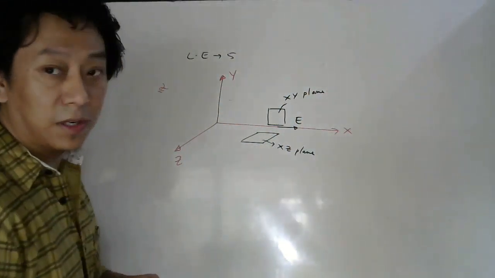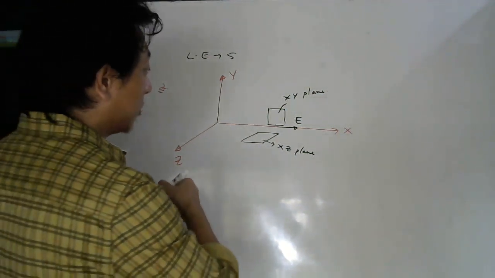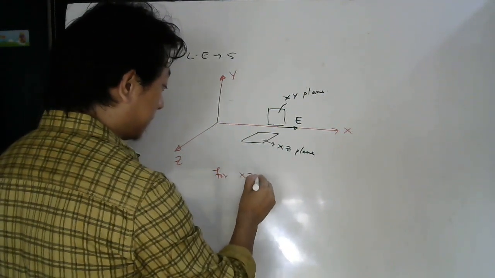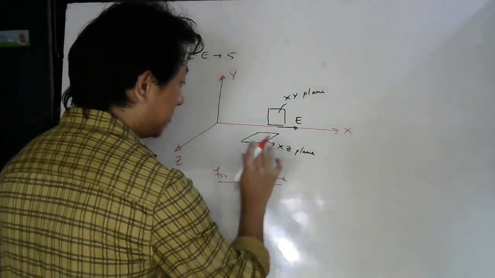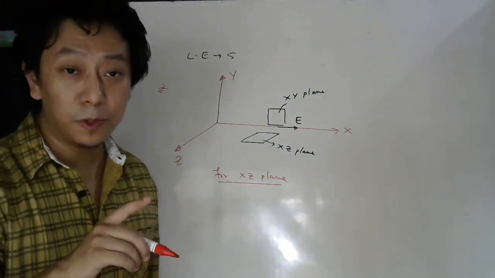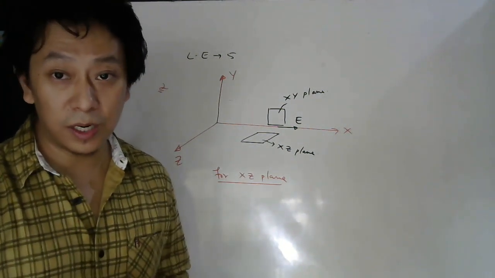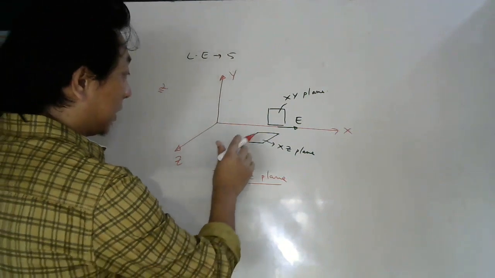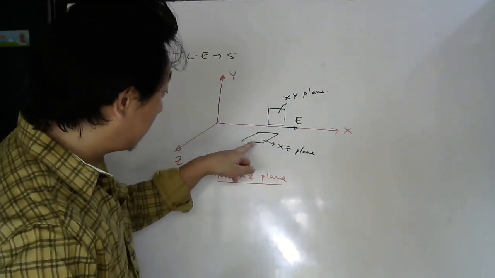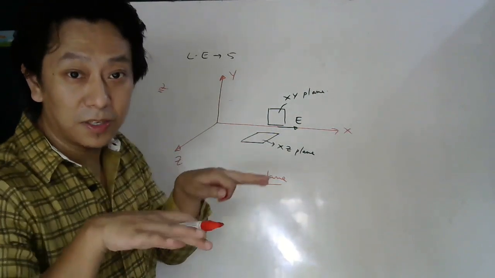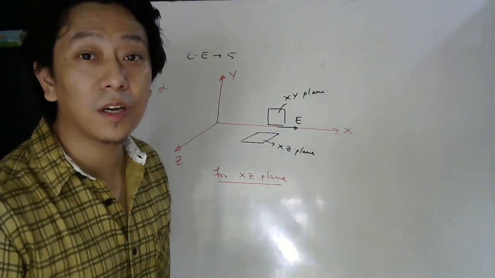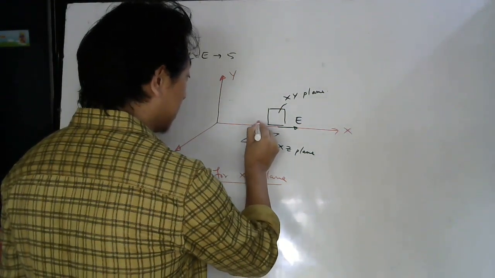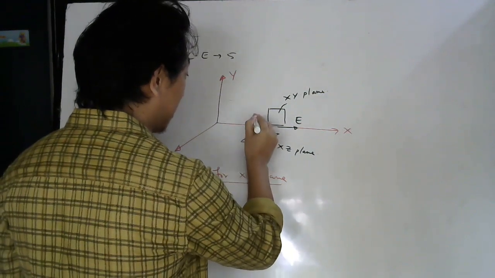So what will be the electric field they are asking? Okay. So electric field is along x-axis, remember. So for xz plane, let us start with this plane. So we need to know angle between area vector and electric field to calculate electric flux through any surface. EA cos theta, remember. So where is electric field? Along x-axis. Area vector for this surface. This is a surface, no? Plane is a surface, na? And for surface, how do you draw area vector? Perpendicular to the surface. So if you draw perpendicular to this surface, it is along which axis? Y-axis. So this is your area vector.